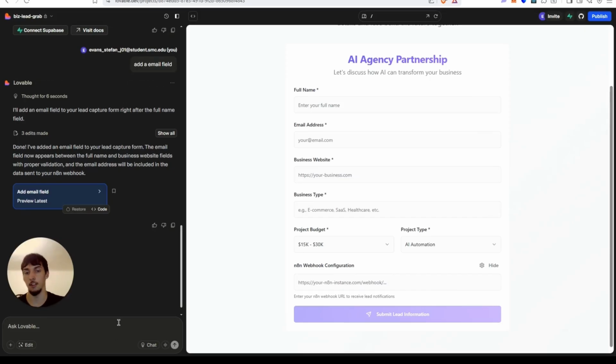And now I'm going to say here, wait for the webhook response, and then output to the user your message. No, your information was received.